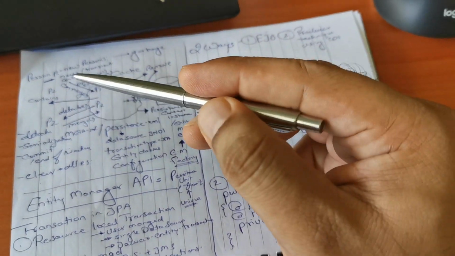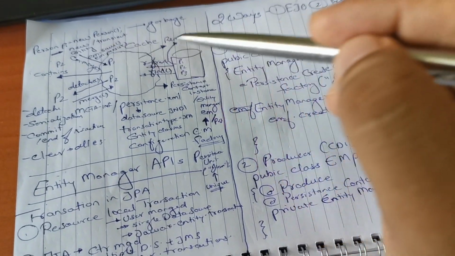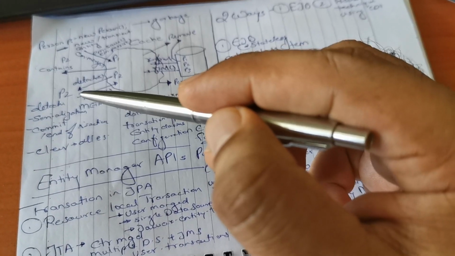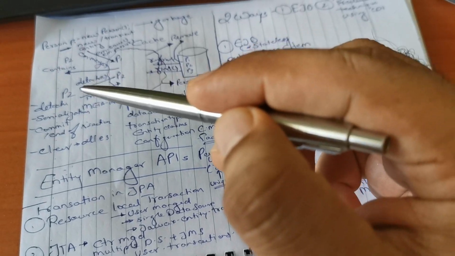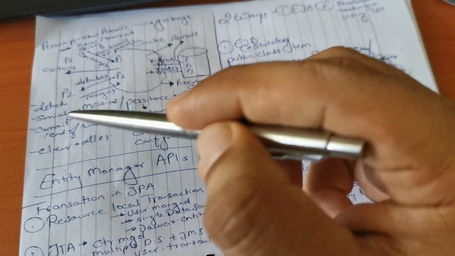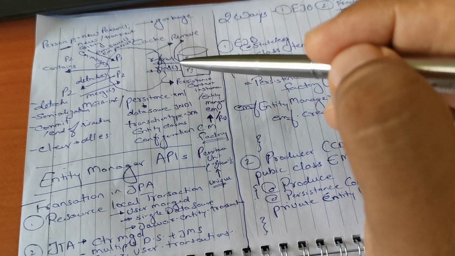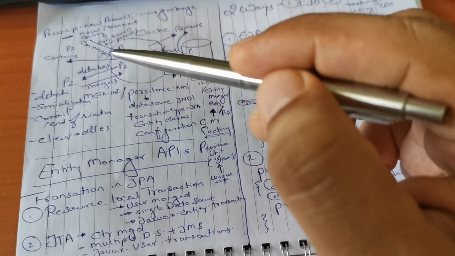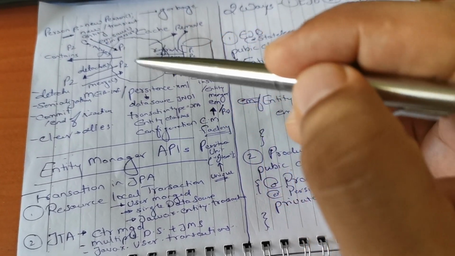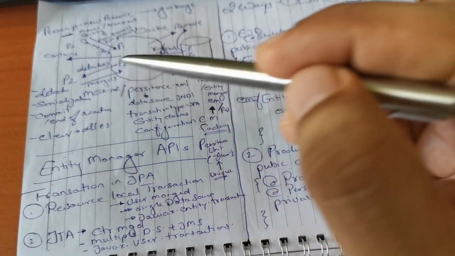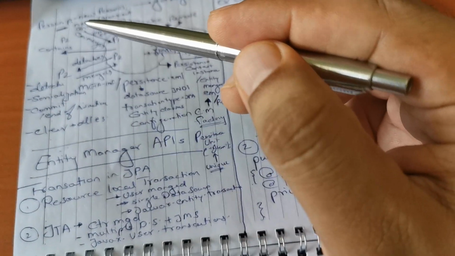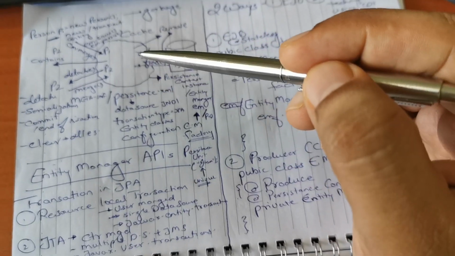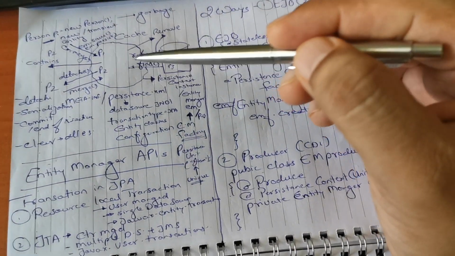But let's say you want to change something in that object, but you don't want it saved in the database. Then you detach it from the persistence context and do any operation, and it will not get saved in the database. Again, if you want to bring it back, you can use the merge operation. You can use merge from the new or transient state to the managed state, or from the detached state to the managed state. Detached and new states are more or less the same, because they are not associated with the persistence context.